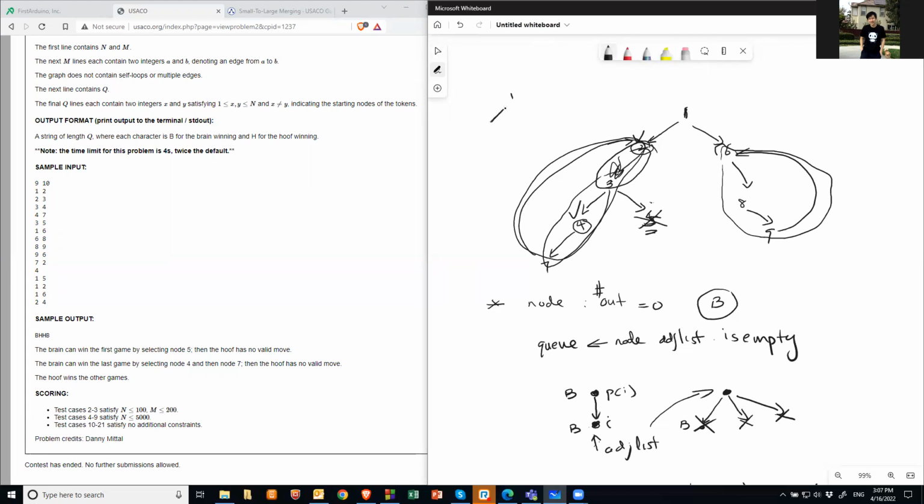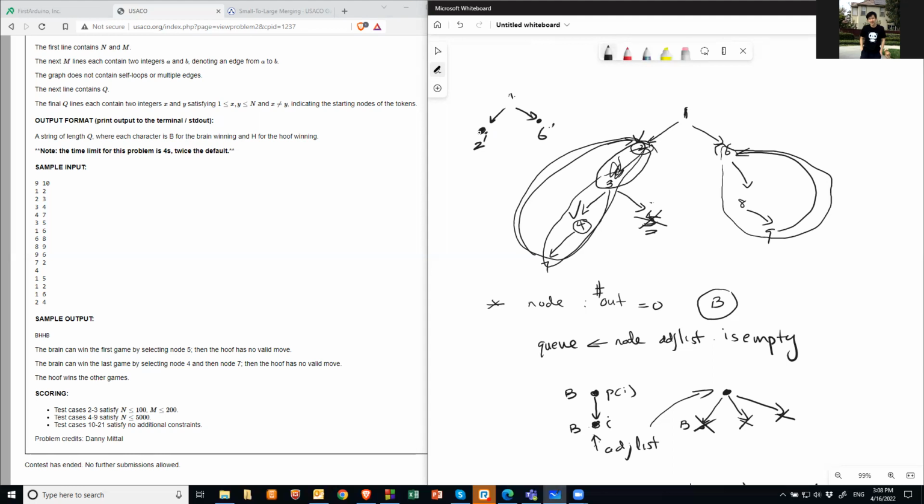It becomes one big node. Let's call it 2 prime, and the one big node, let's call it 6 prime. So if you look at 1 5, one is here, one is here, right? I mean 1 5 5 is dead. So 1 2, one is here, one is here, so they are not on the same node. So that means Hoof will win. 1 6, one's here, one's here. Basically, Hoof will win.